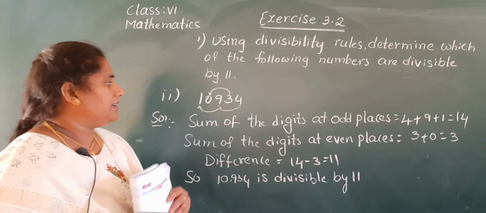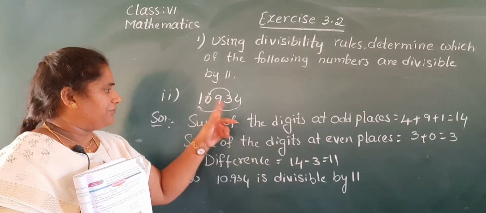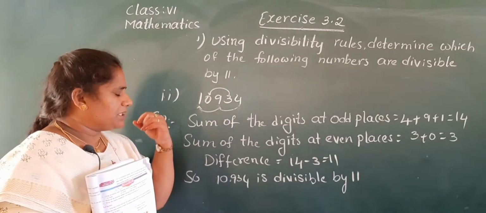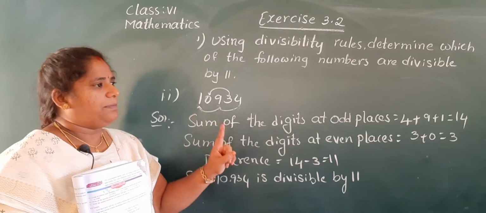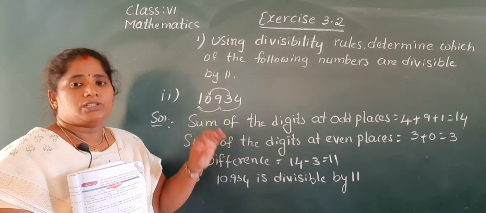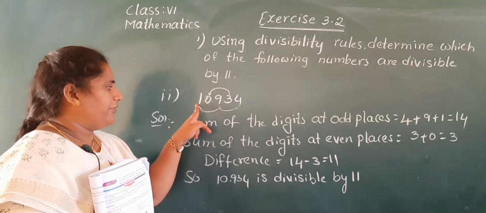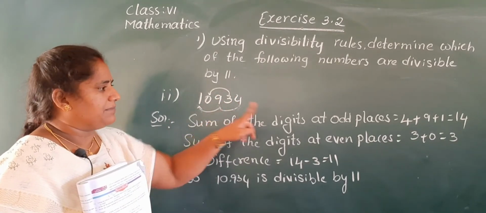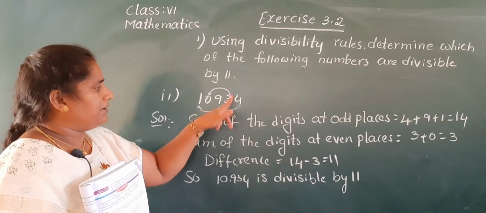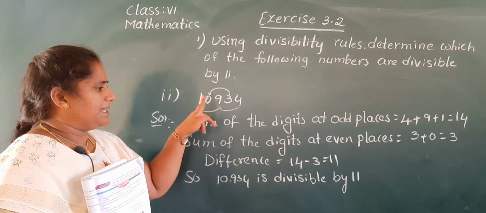So my dear children, I think you are having confusion here itself. So here you must be very, very careful. Odd places, even places. Odd numbers means 1, 3, 5, 7, so odd places are first place, third place, fifth place. Only the odd places' numbers you have to add. Next, even places numbers: 3 plus 0.